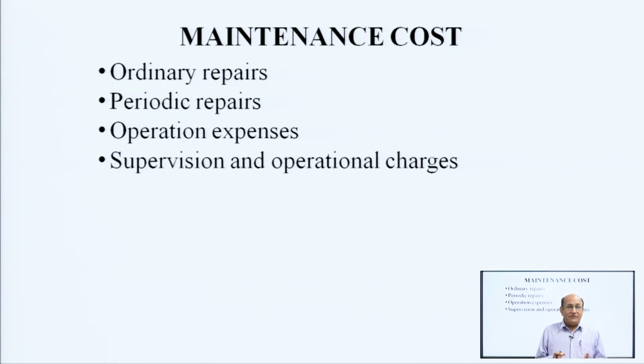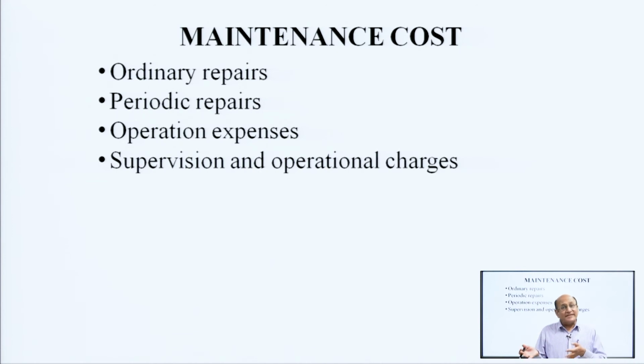Highway, especially highway and other modes of transportation, need ordinary repair every year, whereas depending on the conditions, periodic repairs are also required, like maintenance. For flexible pavement, there is provision of overlay after each 4 or 5 years.